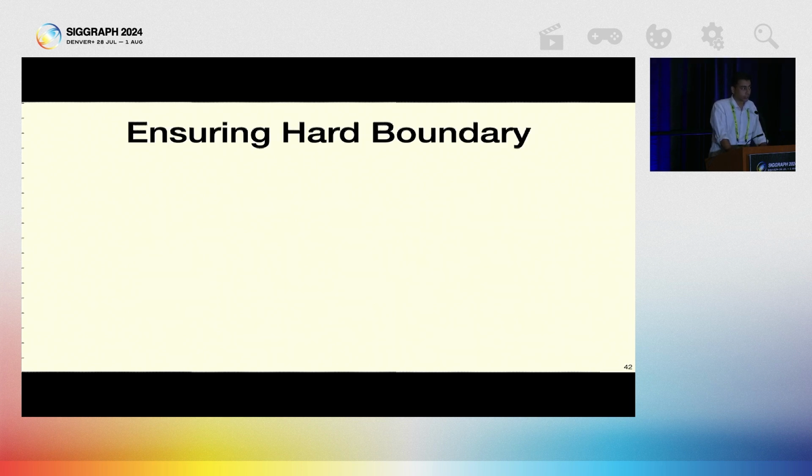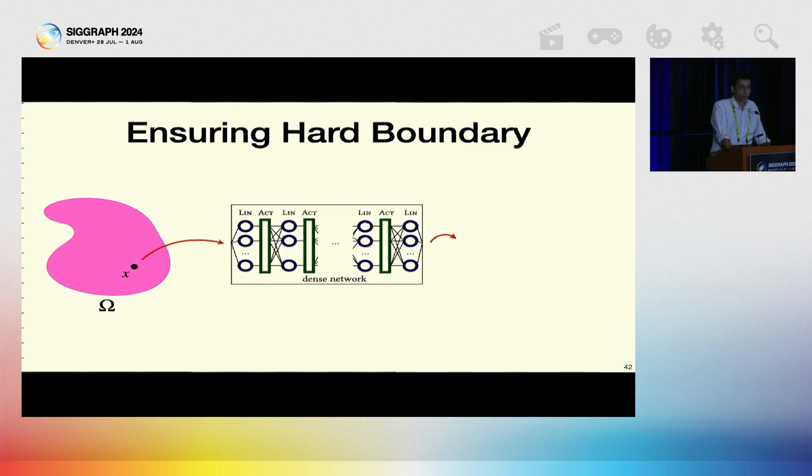So to ensure hard boundary, the method is as follows. Given a domain, choose any point x, feed it into the neural network, get the output, multiply the cutoff function to the output, and that will be our final velocity.